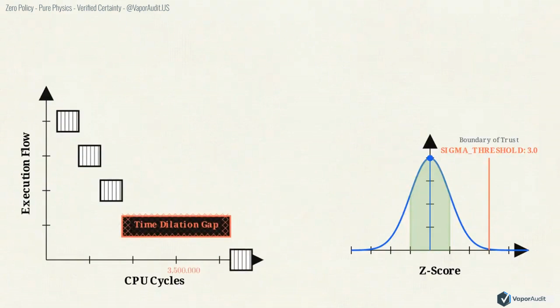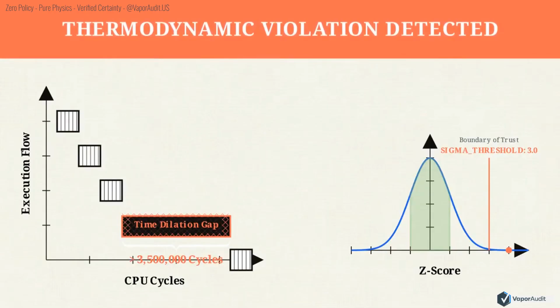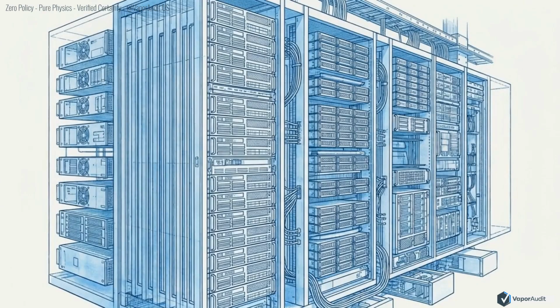The Enclave measures this cycle variance against a 3 standard deviation threshold. Exceeding this limit provides unforgeable proof of tampering, triggering a thermodynamic violation. To defend against rapid memory extraction and automated heap sprays, the system operates in a permanent siege state.